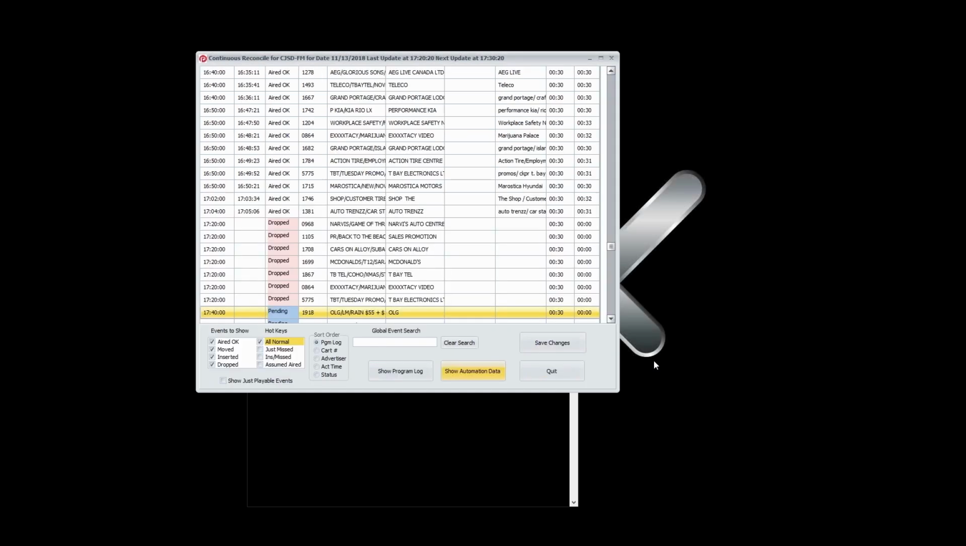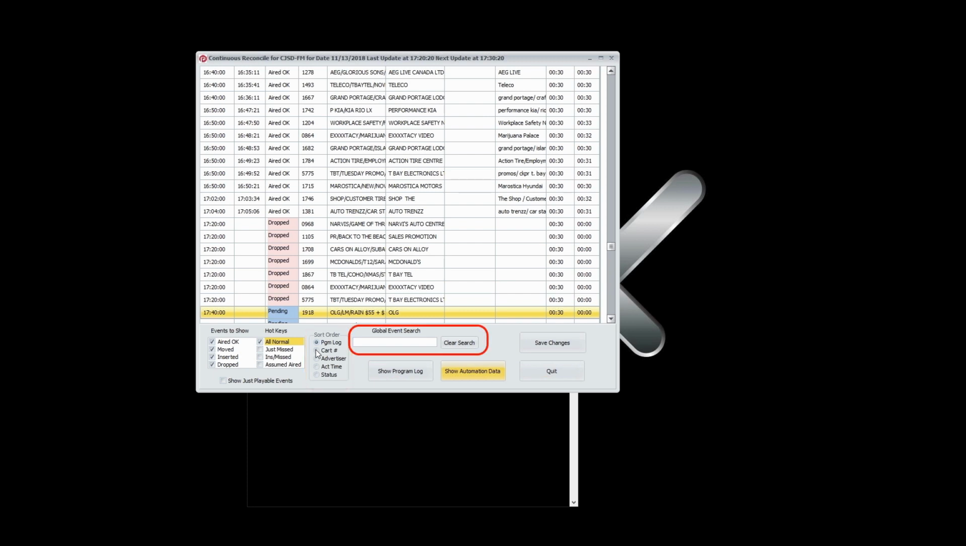And the contents in that are, of course, dependent on what automation system you're actually using. The controls at the bottom from left to right determine what you're going to see on the screen and how you're going to see them. In the lower left, you can actually manually select things, or you can just use the hotkeys to select the most common views. The next section to the right will determine the sort, which can be program log, cart number, advertiser, actual airtime, or the status.